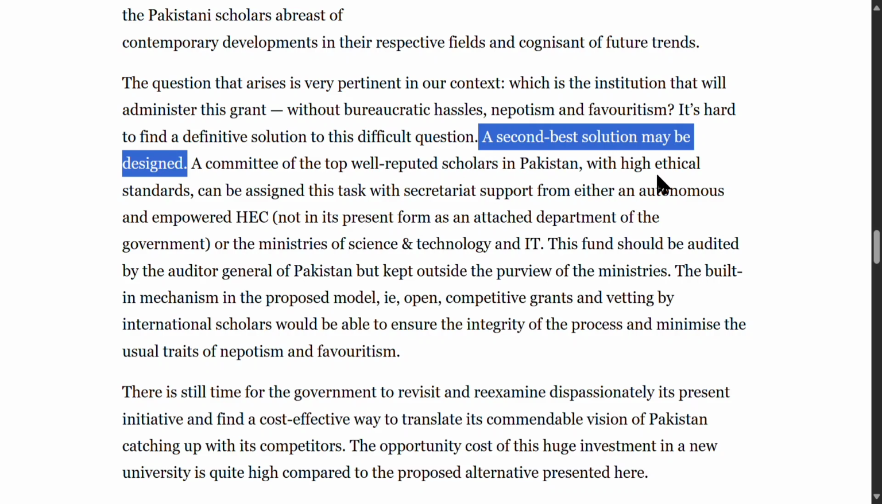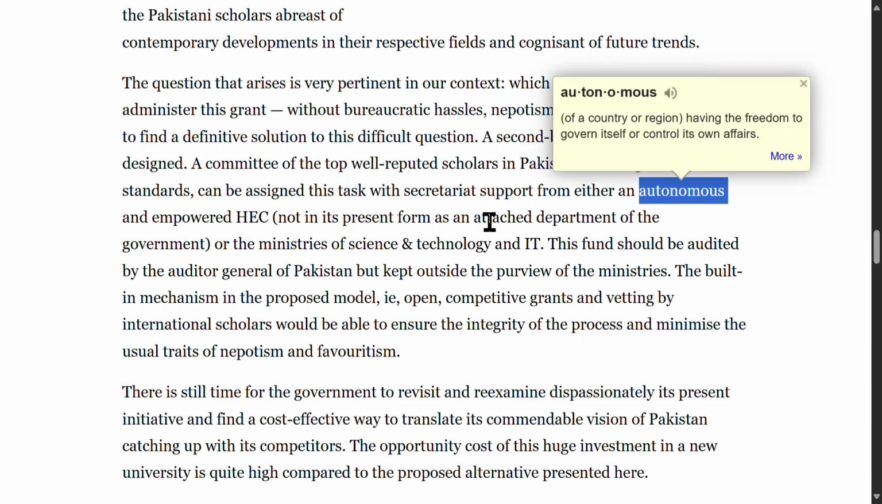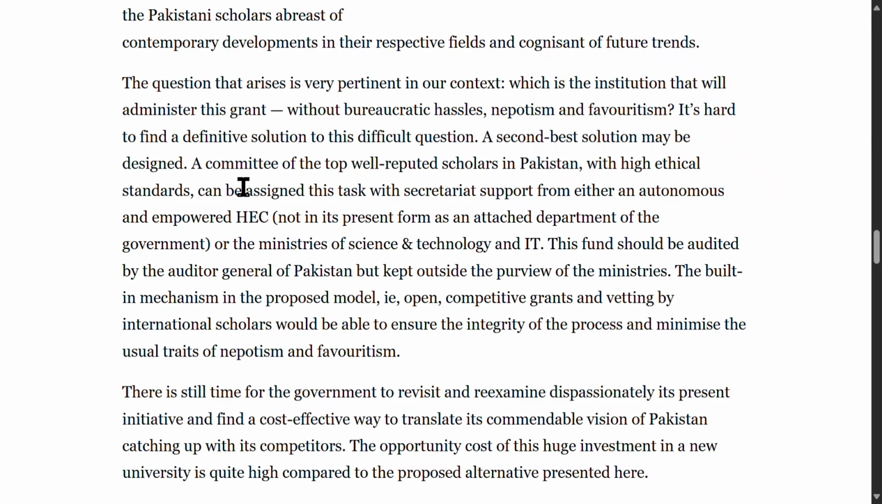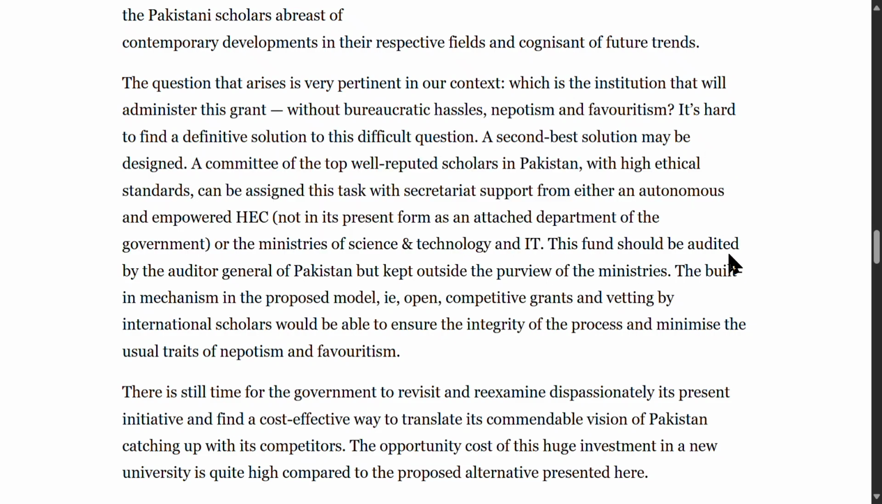A committee of the top well-reputed scholars in Pakistan with high ethical standards can be assigned this task with secretariat support from either an autonomous and empowered HEC, not in its present form as an attached department of the government, or the Ministries of Science, Technology, and IT. Secretariat support means administrative assistance. Autonomous means independent. This sentence means that a committee of respected scholars, supported by an independent agency, could manage the fund.